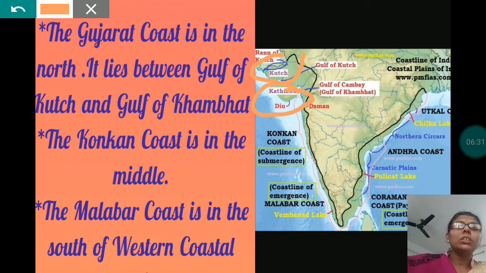The Konkan coast is in the middle. Here this part is the Konkan coast, and the Malabar coast is in the southern part of the western coastal plain.